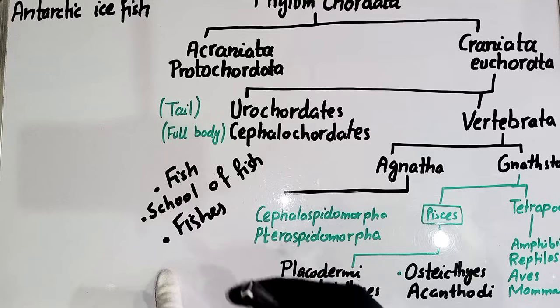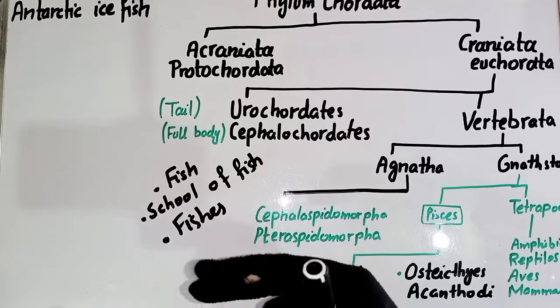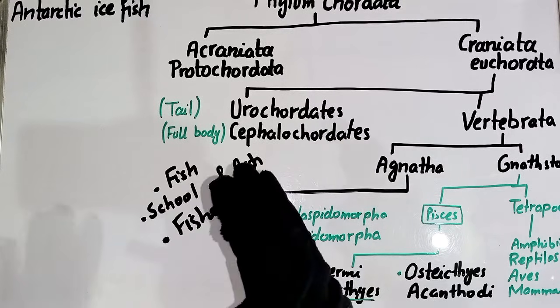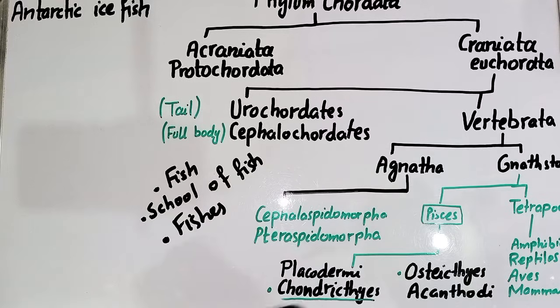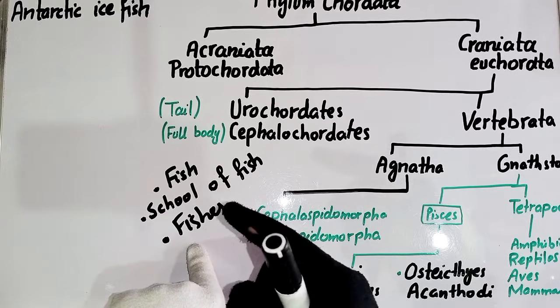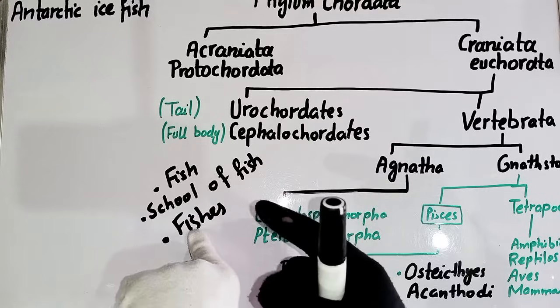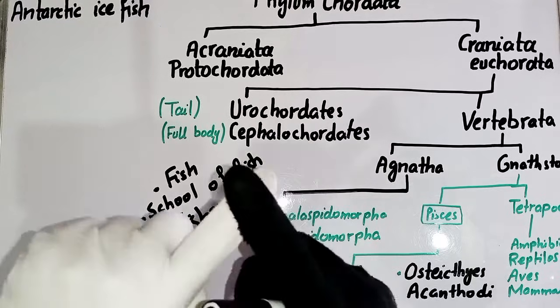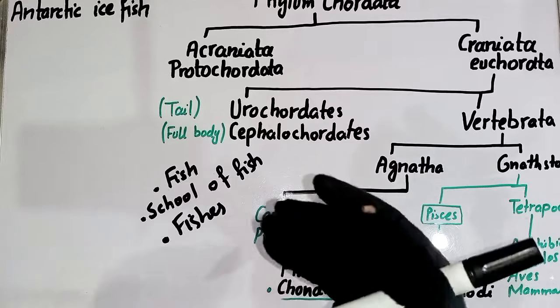So what is the fishes? When we use the word fishes, as in chapter number 12 in your book, it means a combination of fishes that belong to different species. So the name fishes means a group of fishes that belongs to different species.